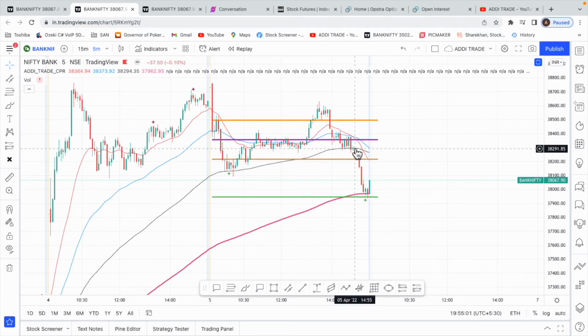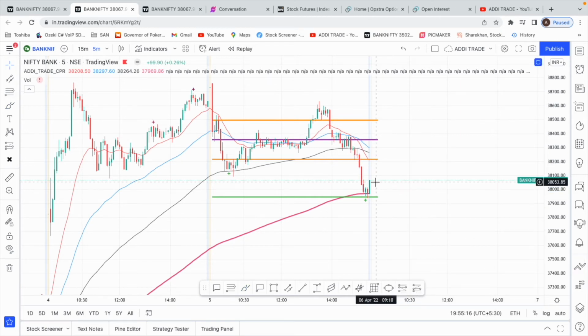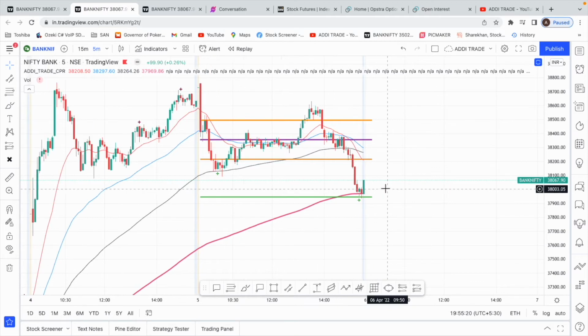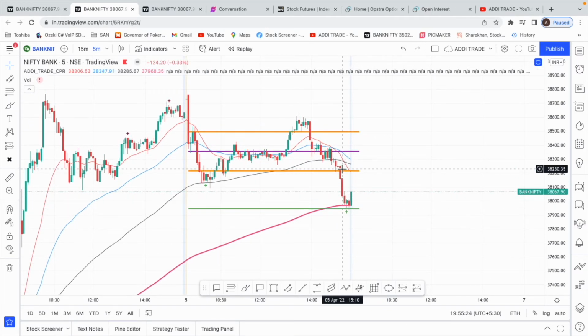But the moment this 100 EMA broke, I was just able to take one short scalp in the last half an hour or so. We came and touched the 200 EMA. I was not expecting this break today itself, but when the break happens, you just trade, right? And also with the break of CPR, we could hit S1, and even that was achieved with this.